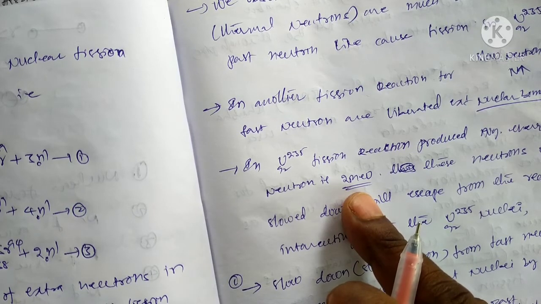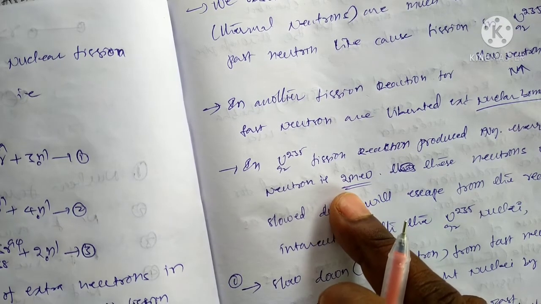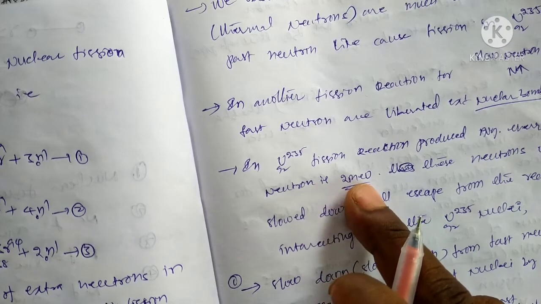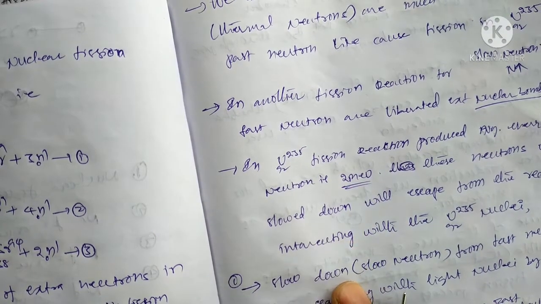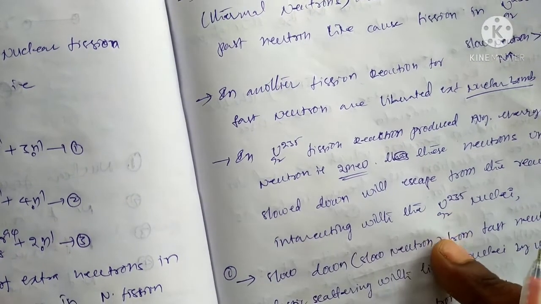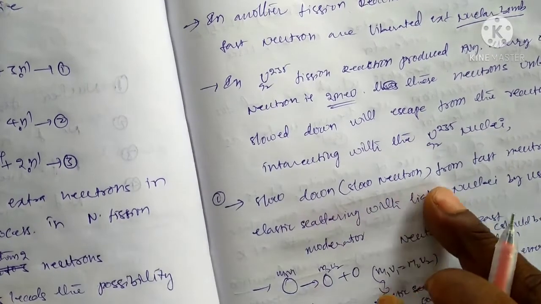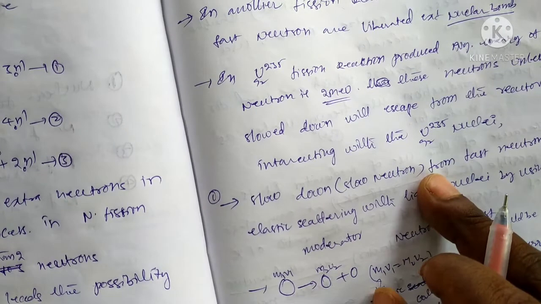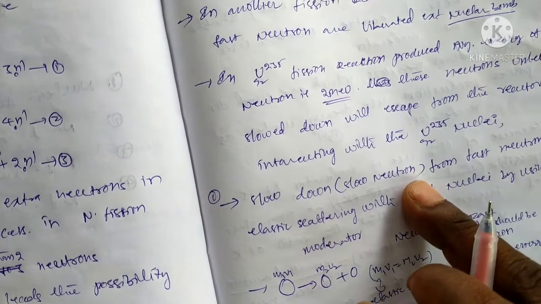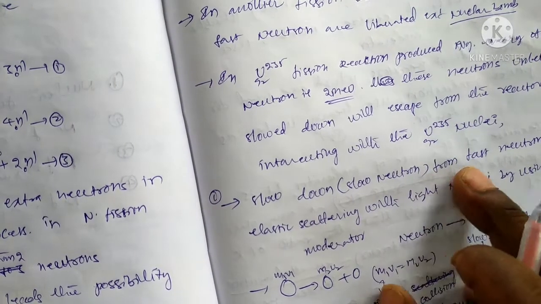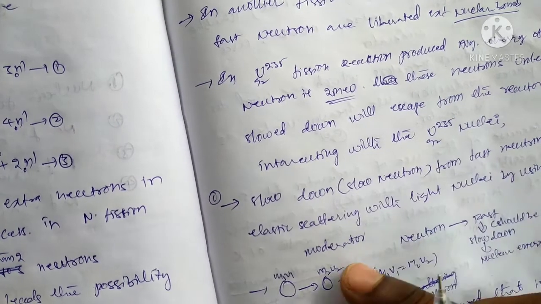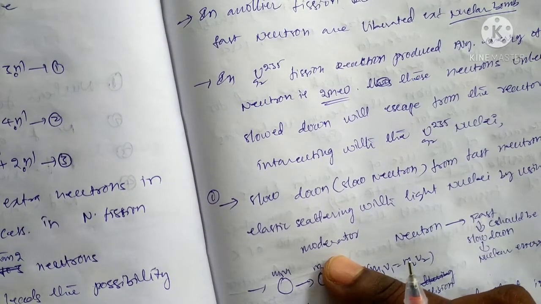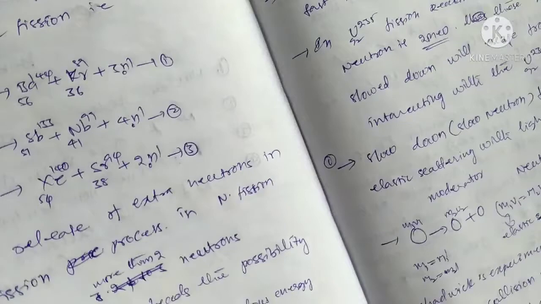That energy is 2 mega electron volts, for neutrons with the nuclei.